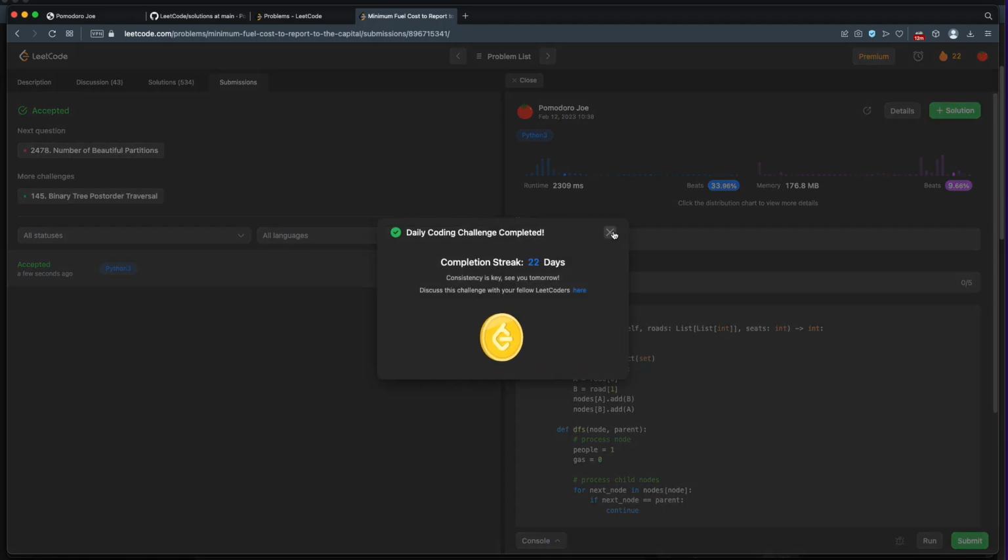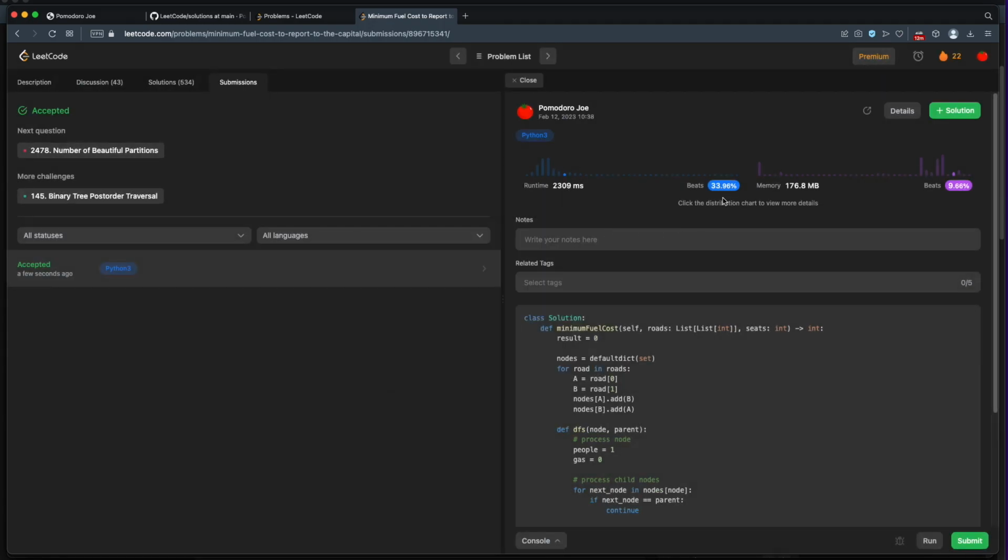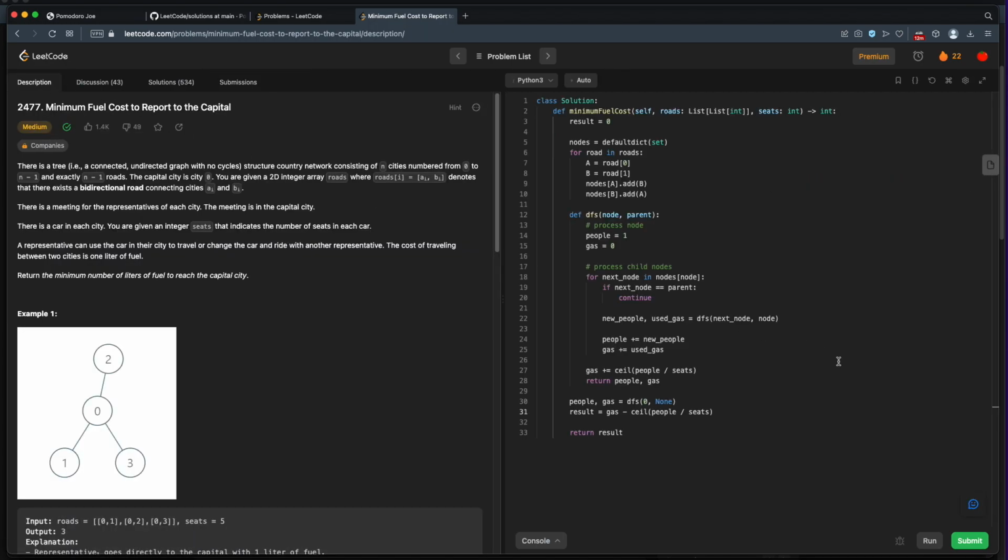And we do pass. It's not great. It only beats 33% for runtime, and it only beats 9% for memory. So not the best solution. If I were to do this over again, I would probably not use a recursive algorithm like this. I might search out our leaf nodes first.